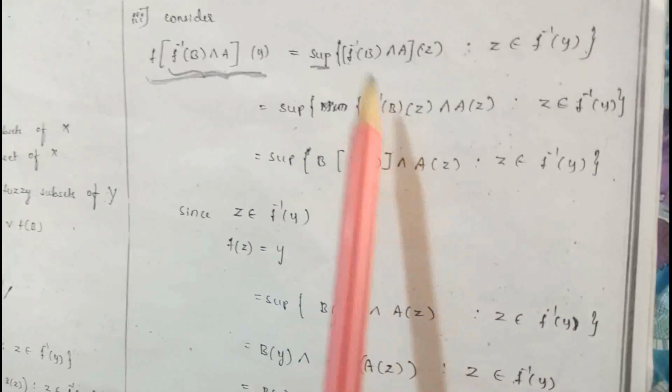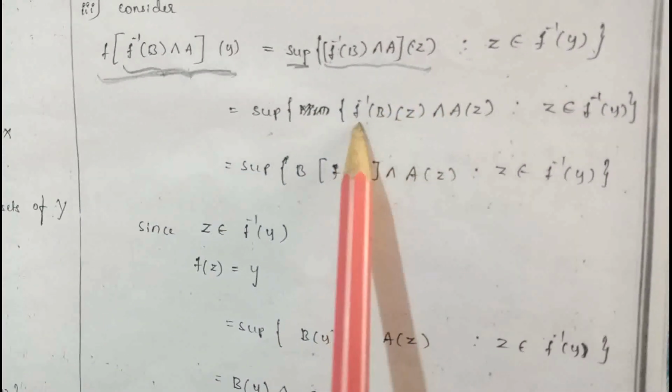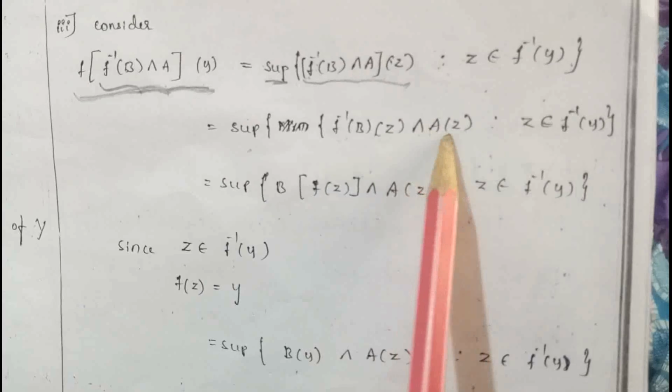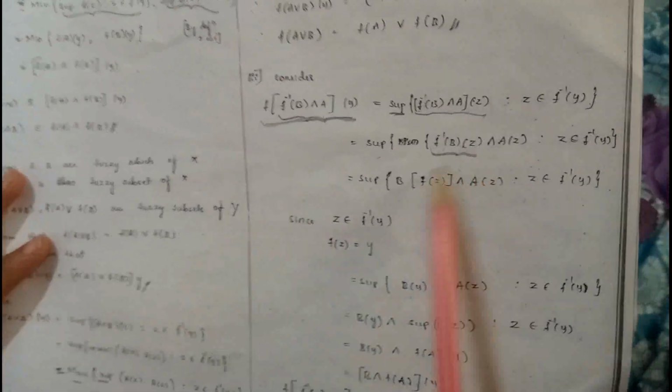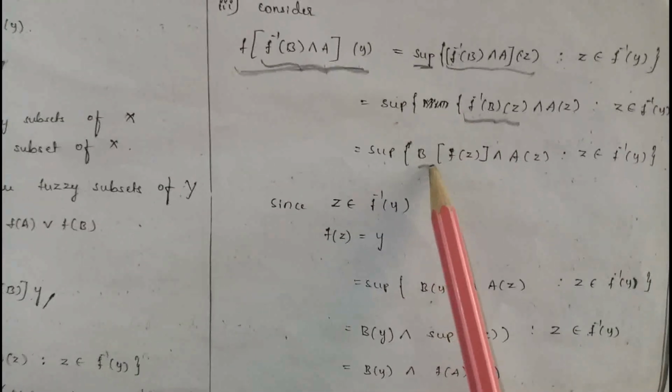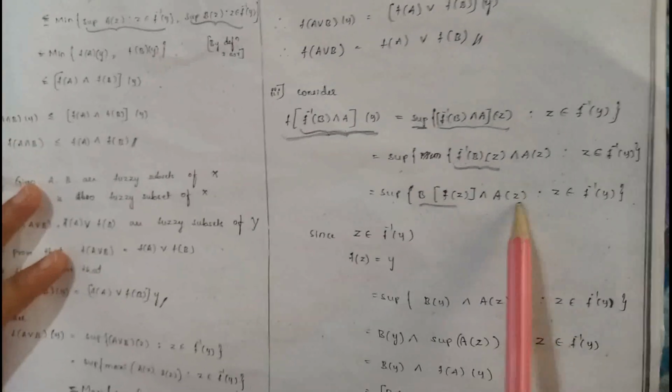Supremum of, by using the property, it can be written as f inverse of b of z intersection a of z, z belongs to f inverse of y. Supremum of, again by using the definition of inverse image, it can be written as b of f of z intersection a of z, z belongs to f inverse of y.